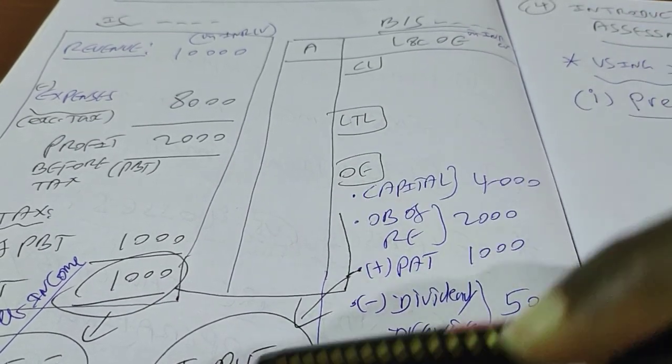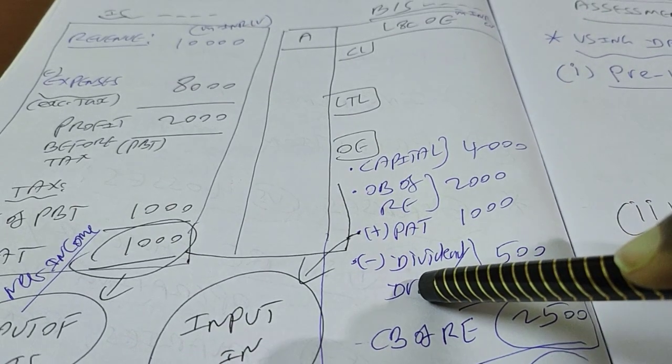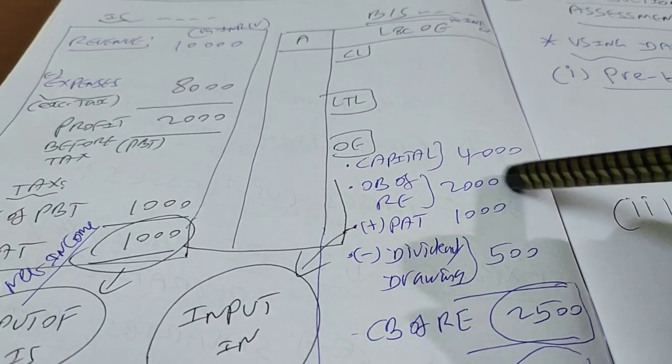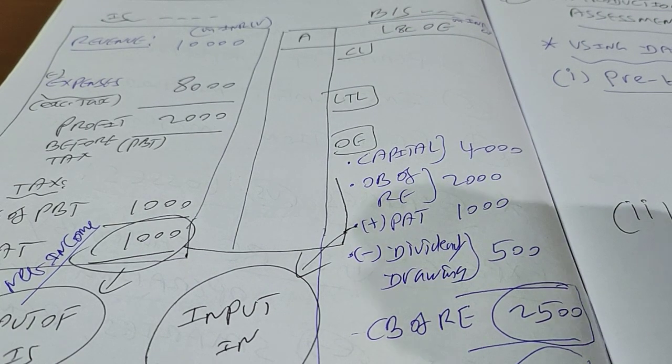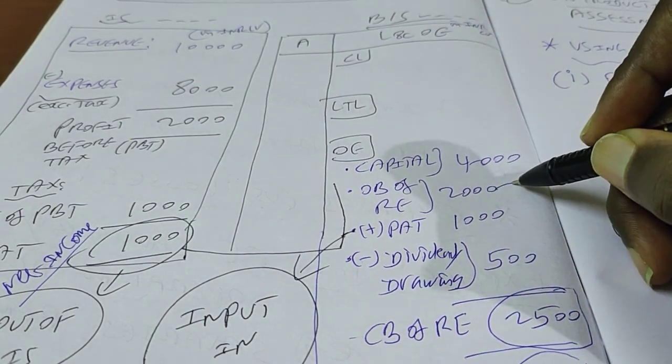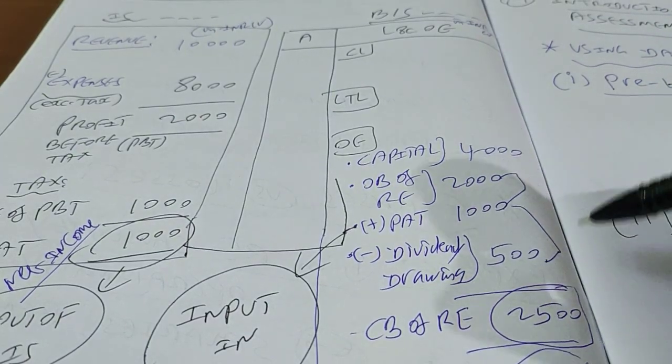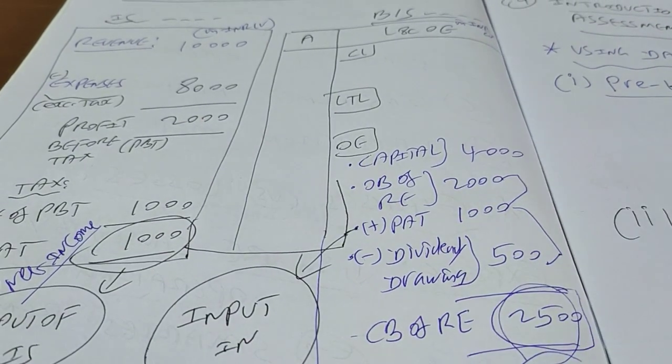And the company has earned a PAT of 1,000 crores for this period, right? So simply add that to your opening balance of retained earnings. So opening balance of retained earnings plus PAT minus dividend or drawings gives you your closing balance of retained earnings, right?